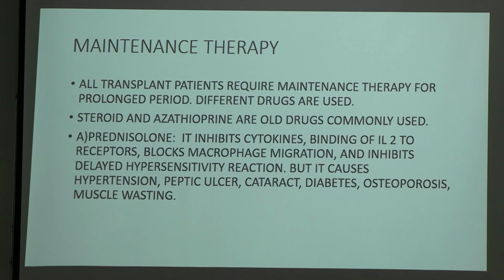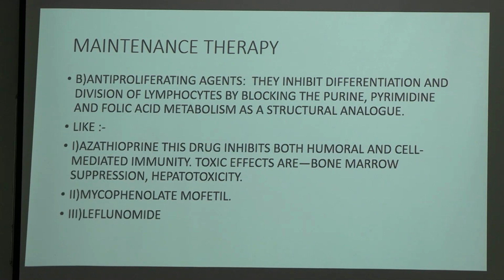Prednisolone inhibits cytokines, the binding of IL-2 to receptors, blocks macrophage migration and inhibits delayed hypersensitivity reaction. But it causes hypertension, peptic ulcer, cataract, diabetes, osteoporosis. These are the complications or side effects of prednisolone therapy. We have these anti-proliferating agents.